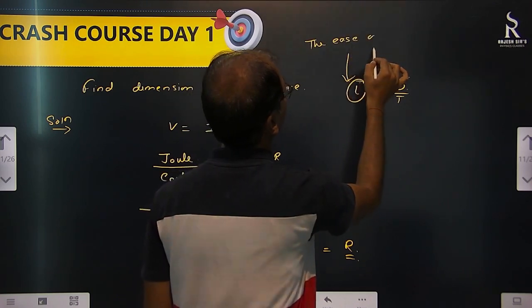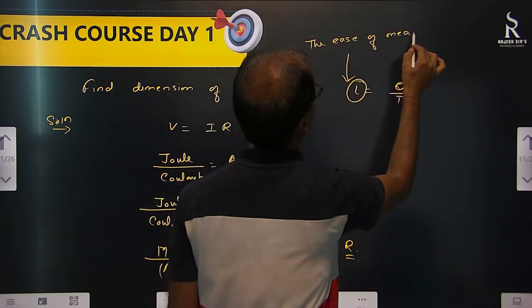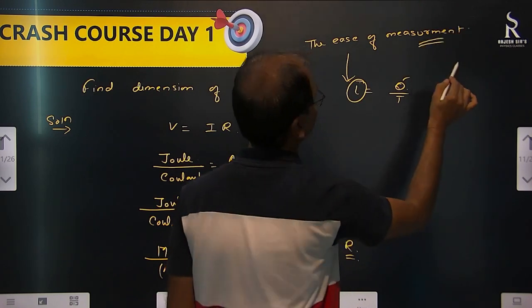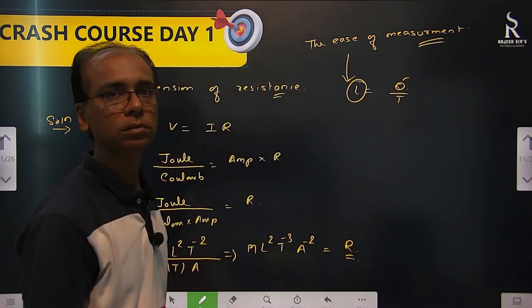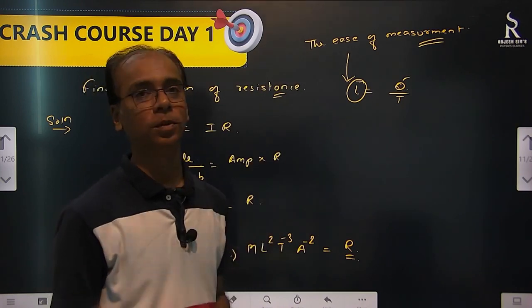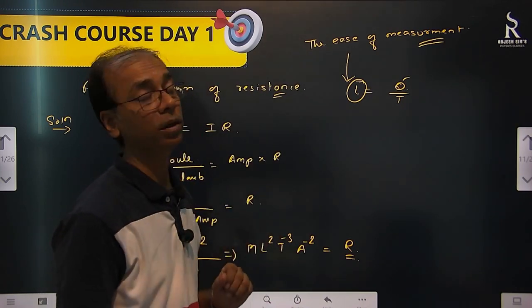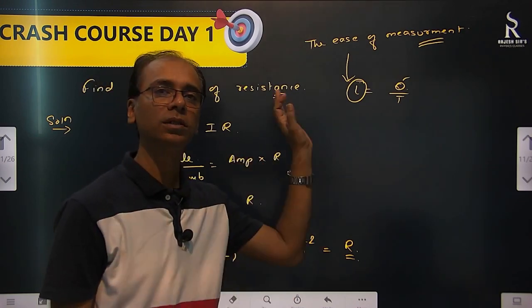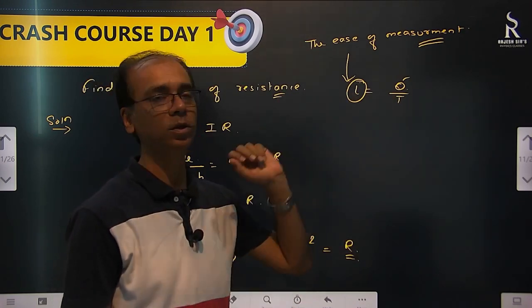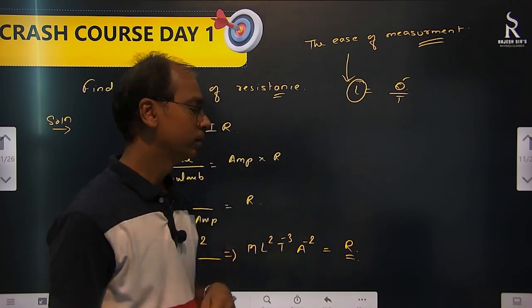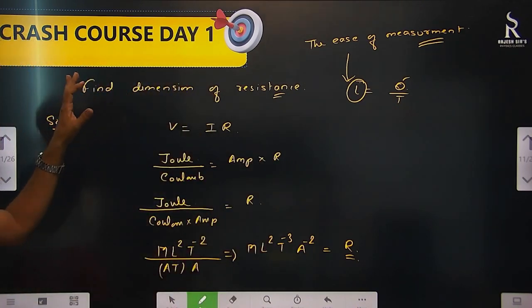I we can measure easily, whereas charge measurement is tough. Even though charge looks to be a fundamental quantity, we didn't take it. If anybody asks you a question, you tell them. So this is the dimension of resistance.